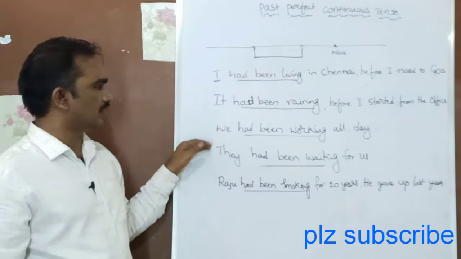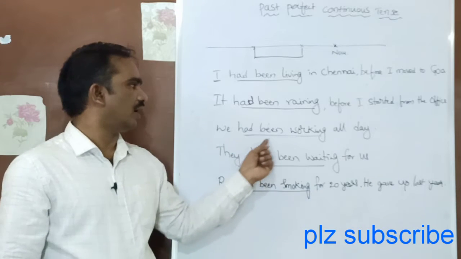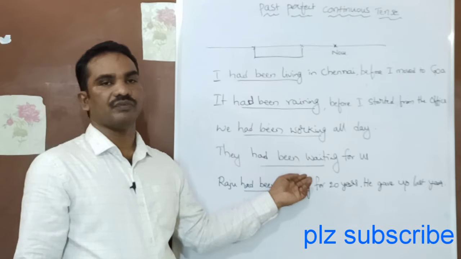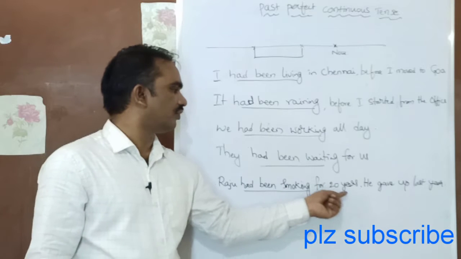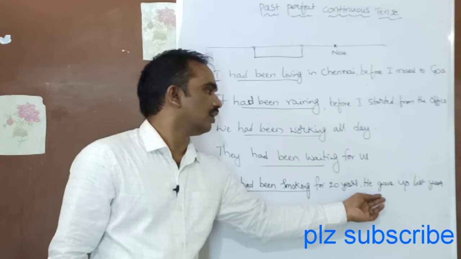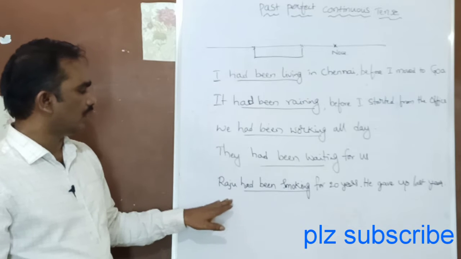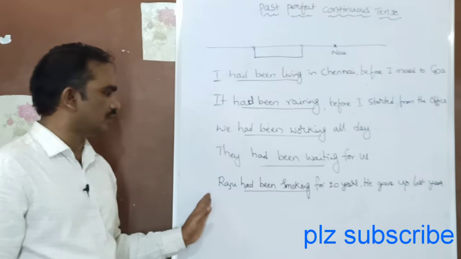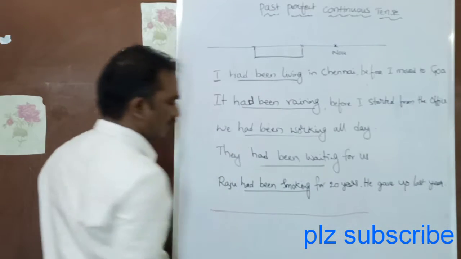In the same way, we had been working all day. They had been waiting for us. Raju had been smoking for 20 years. He gave up last year. You look at this example. Raju had been smoking for 20 years. How long did he continue? For 20 years he continued smoking.